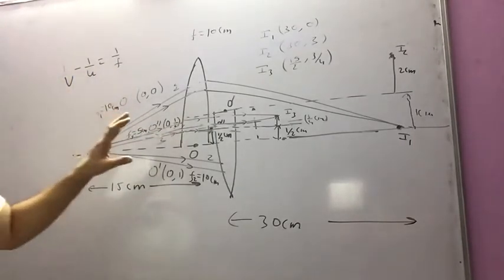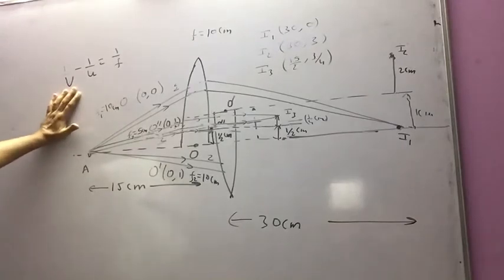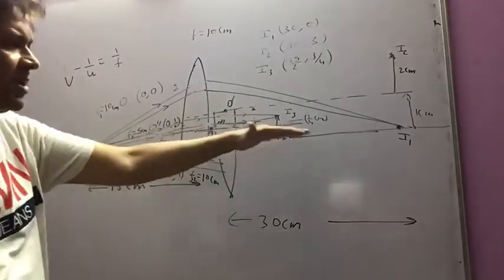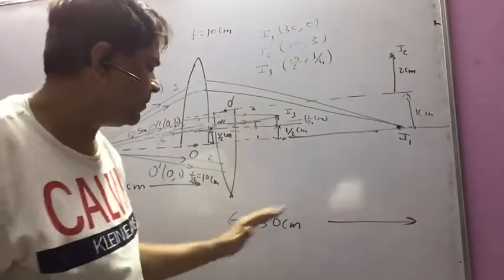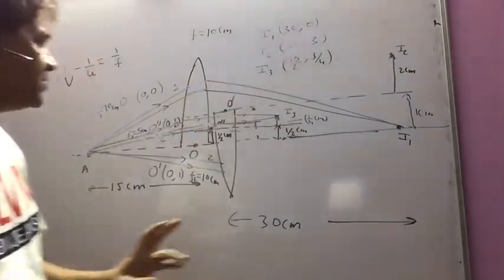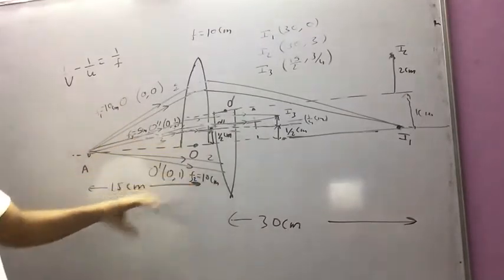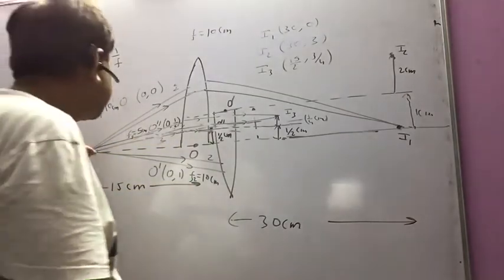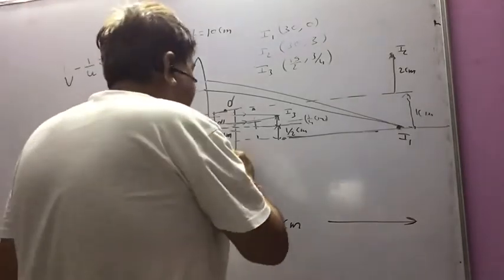So in these 2 cases I am getting V as 30 centimeter. In the first case, since the object is lying on the optical axis, the image is also lying on the optical axis at 30 centimeter. So the image point becomes 30, 0. For the lower part, the image point comes out to be like this, because these rays when refracted come here.